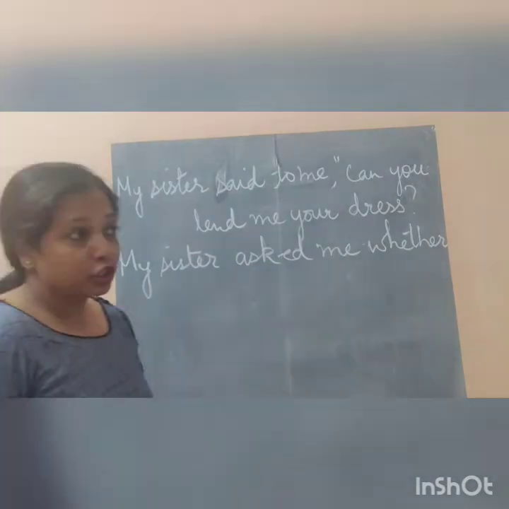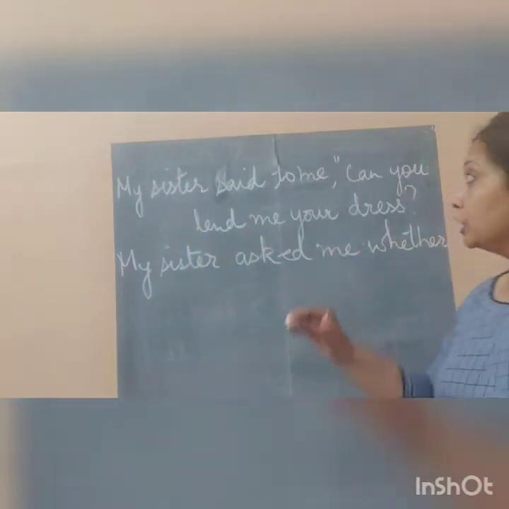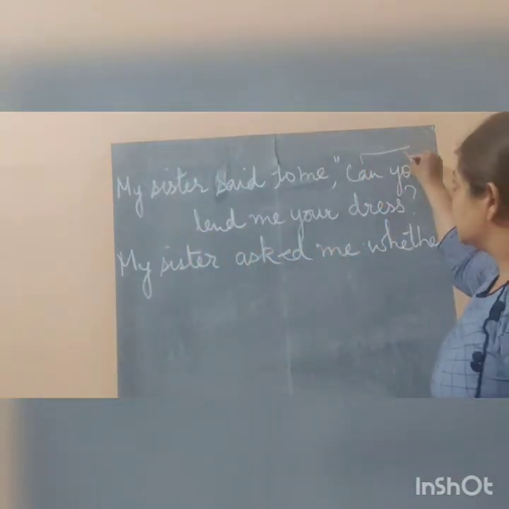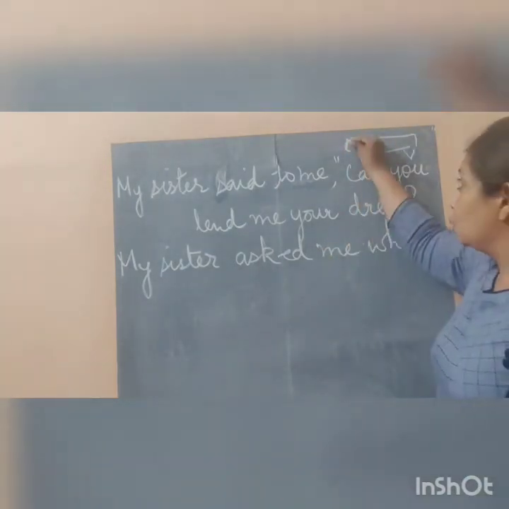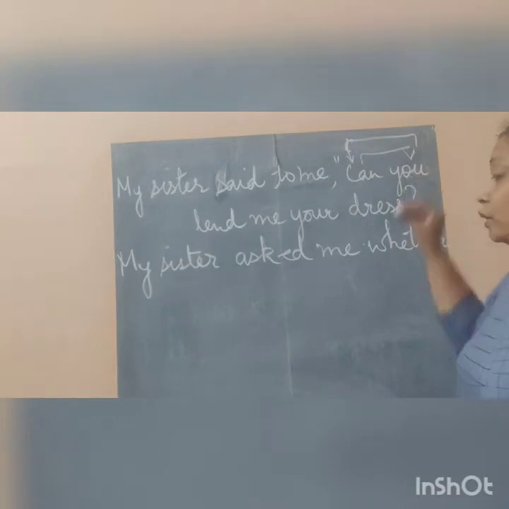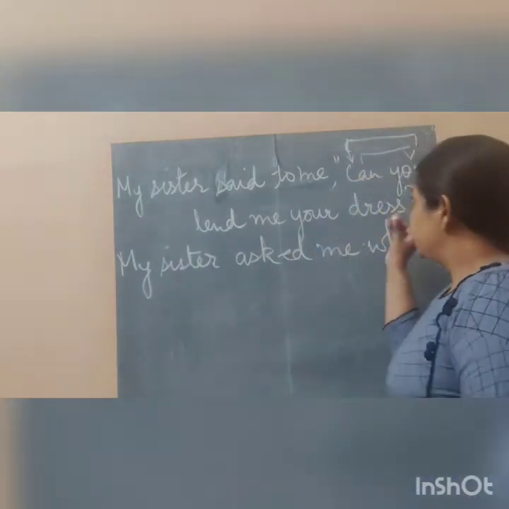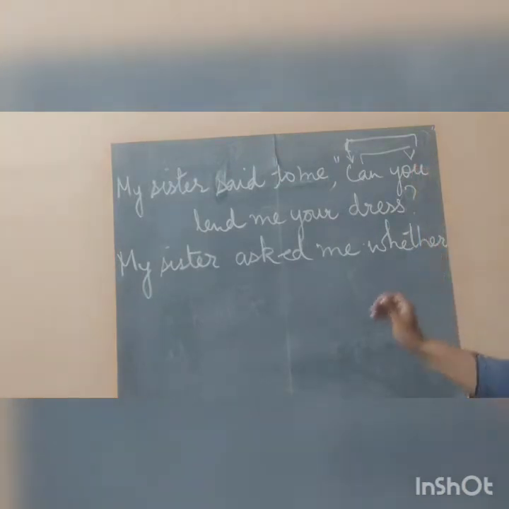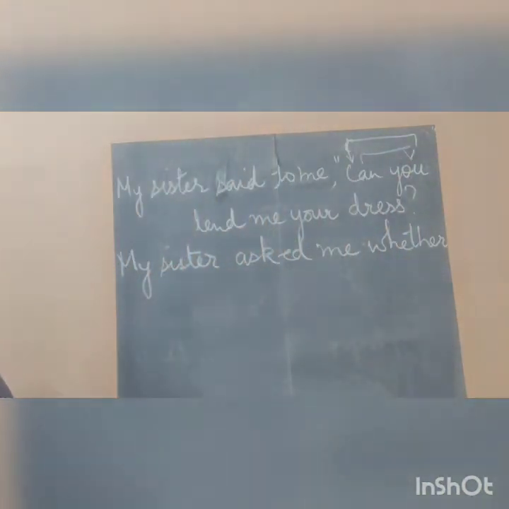Now what is the next change? We learnt about the next change, that is the change in the places of the subject and the verb. So can will take the place of you and you will take the place of can. That means they will interchange. Now you will come first and can will come afterwards. So what will you write?